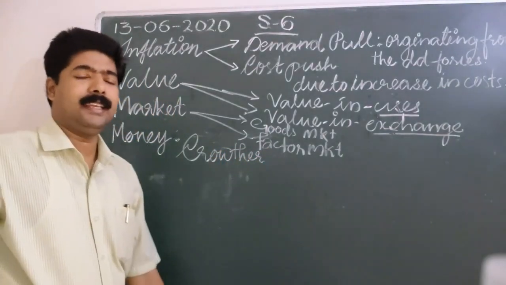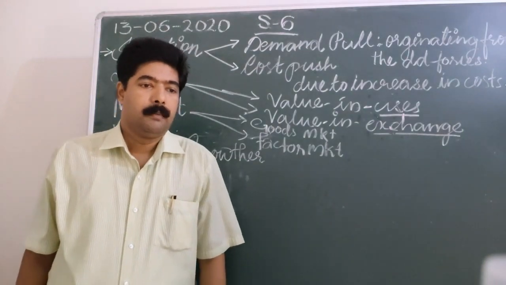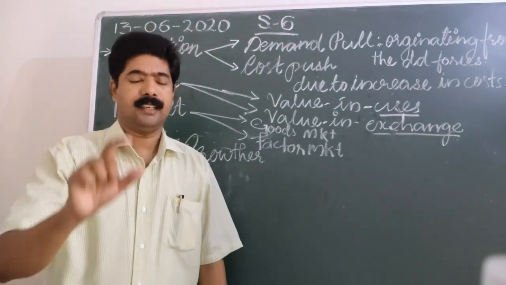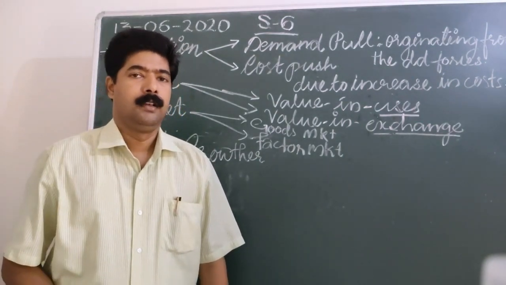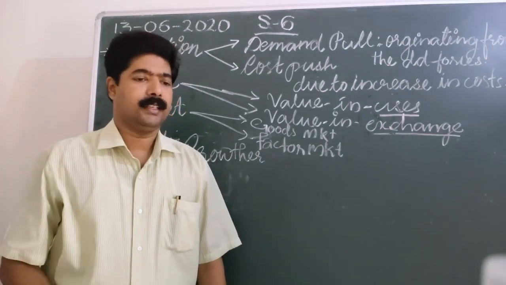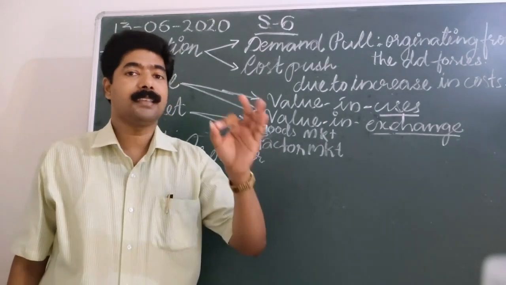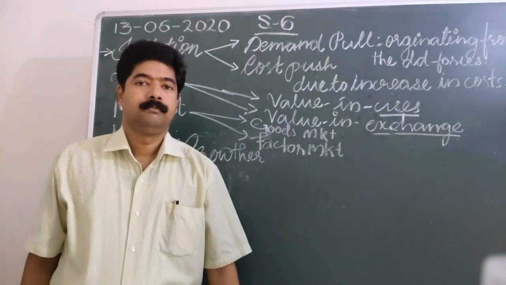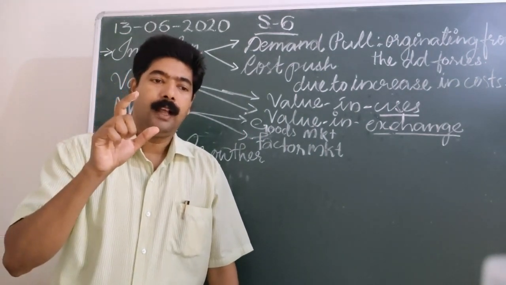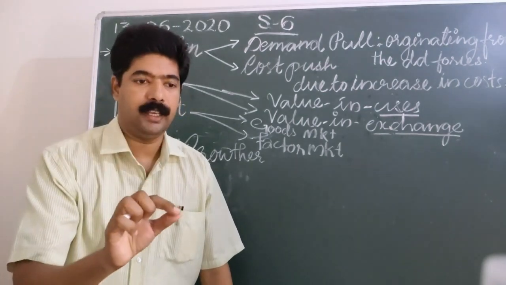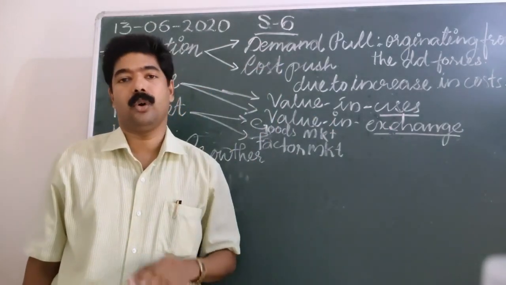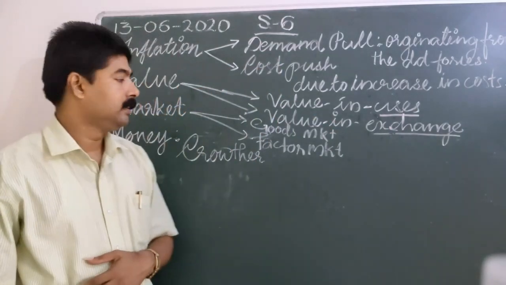According to Crowther, money can be defined as anything that is generally acceptable as a means of exchange, and at the same time acts as a measure and store of value. This is what is known as money.